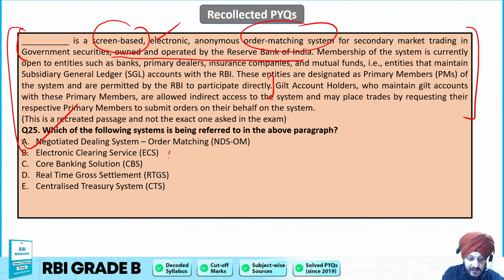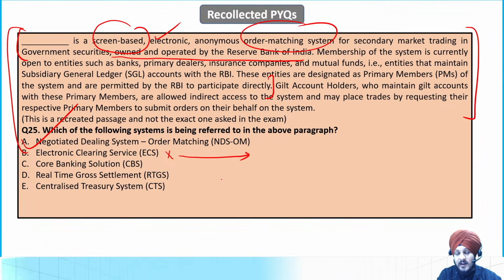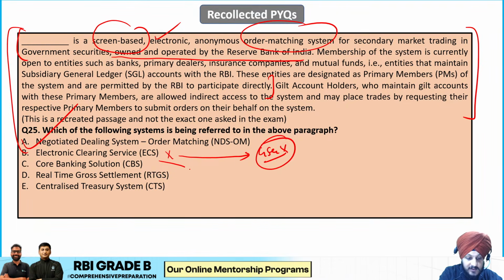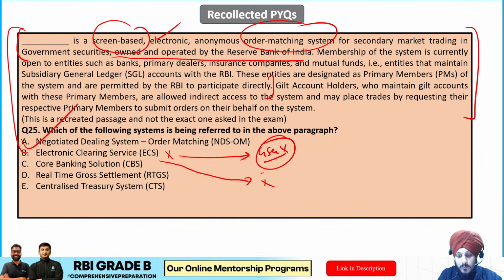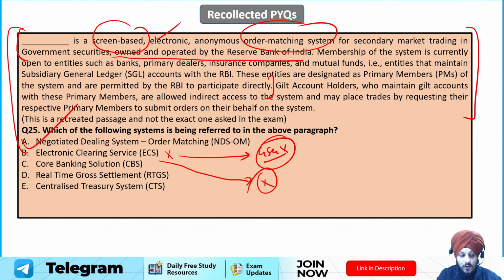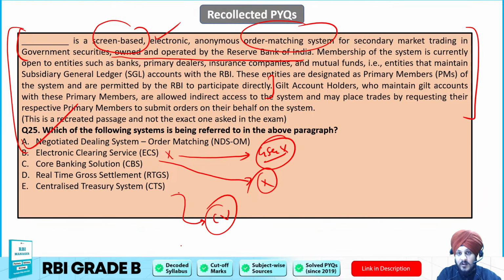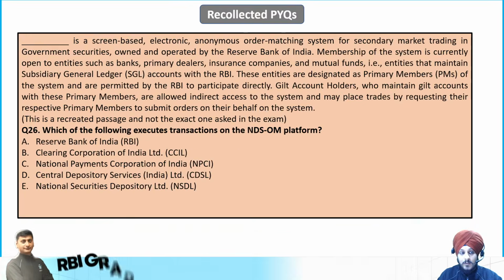right? It cannot be ECS, right? It is because ECS is used for electronic fund transfer, right? It is electronic clearing system and it is used for electronic fund transfer and not the government security. So that cannot be the answer. Apart from that, CBS cannot be there because core banking solution, we know it is used for the operations of banks and it does not deal with government securities again. Then we have RTGS, which obviously cannot be the answer, and then we have cheque truncation system, which basically requires check clearing and not the government securities, right? So that is why A is going to be the correct answer.